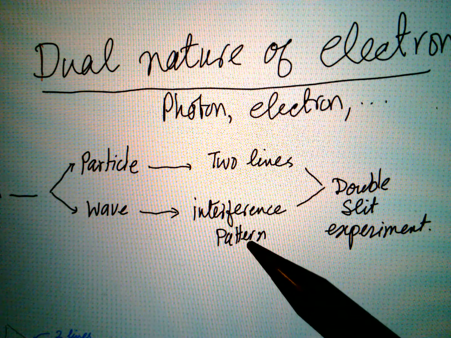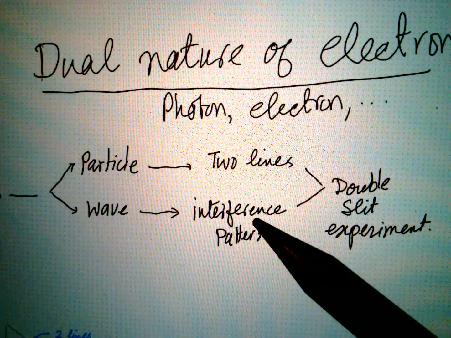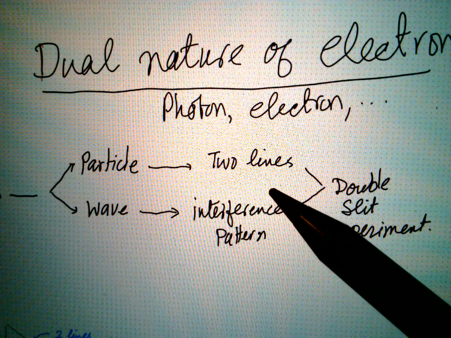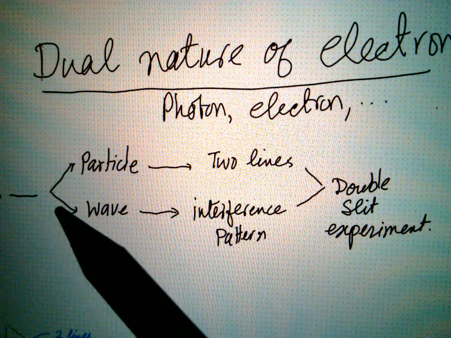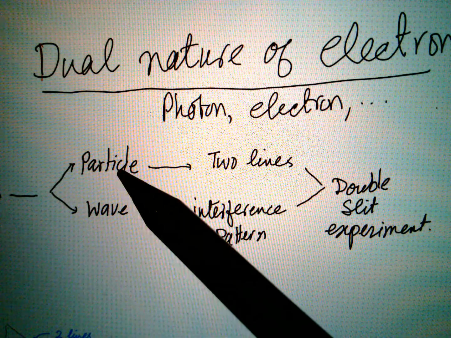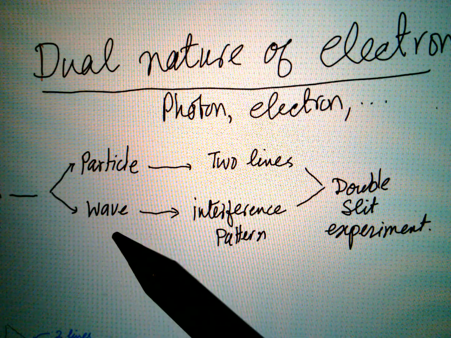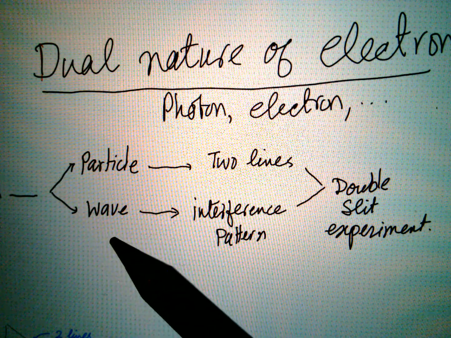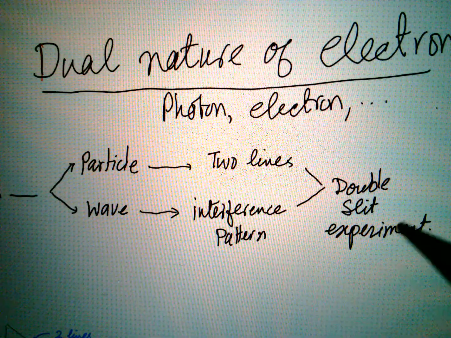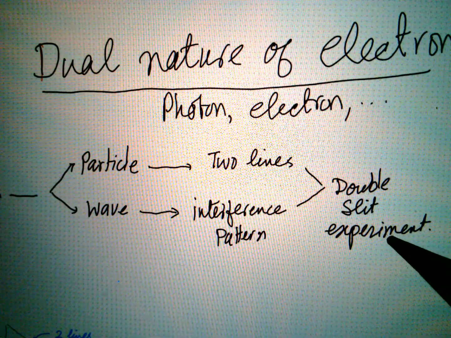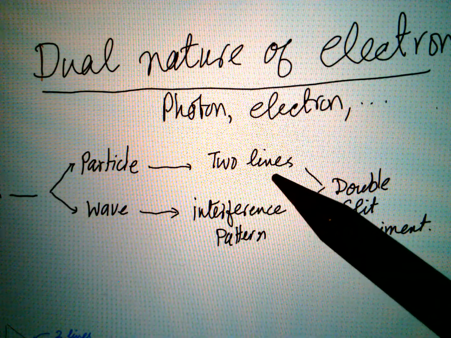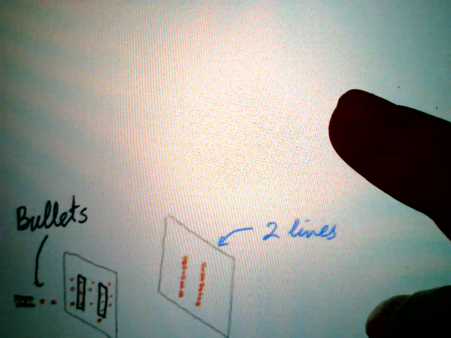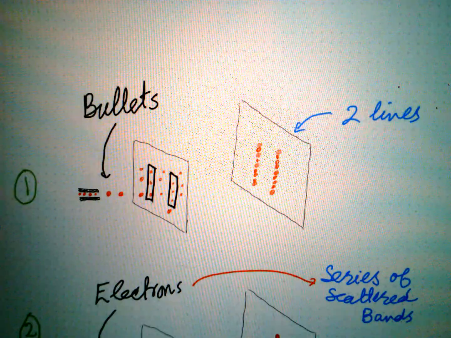So interference and diffraction are the evidence of light behaving like a wave, and the photoelectric effect is the evidence of light behaving like a particle. But an electron has a particle nature as well as a wave nature. When electrons behave like a wave, they make an interference pattern in the double slit experiment. And when they are particles, certainly there will be two lines observed on the screen. So in a simple experiment, we can see this.